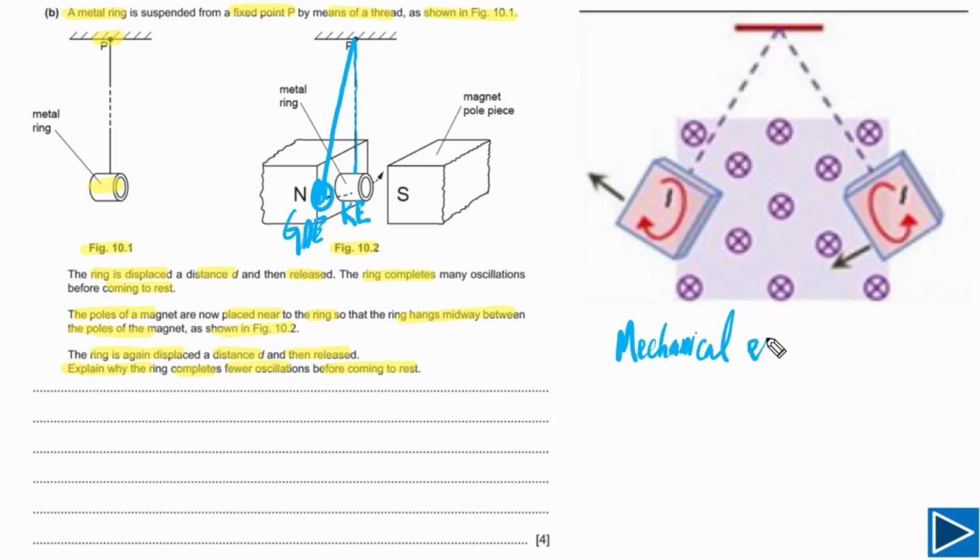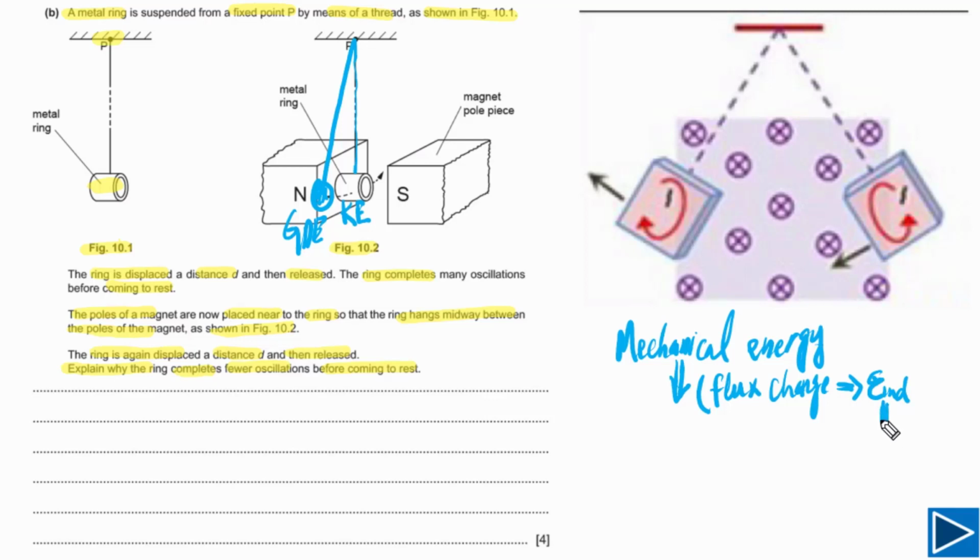First of all, when this ring cuts the magnetic field lines, it means flux will change. So simply we can write down here: flux change. When the flux changes, EMF will be induced in this ring, or we can say in this conductor.